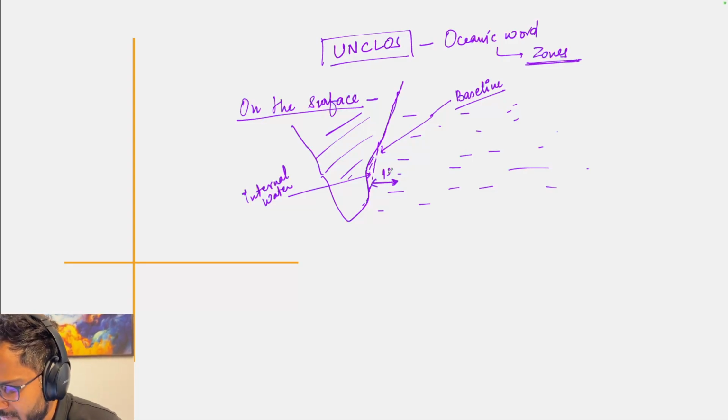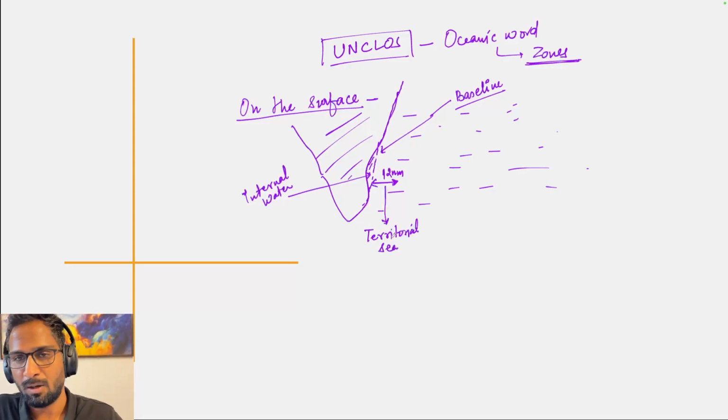Up to 12 nautical miles from the baseline, this zone is called territorial sea, or you might also find territorial water.